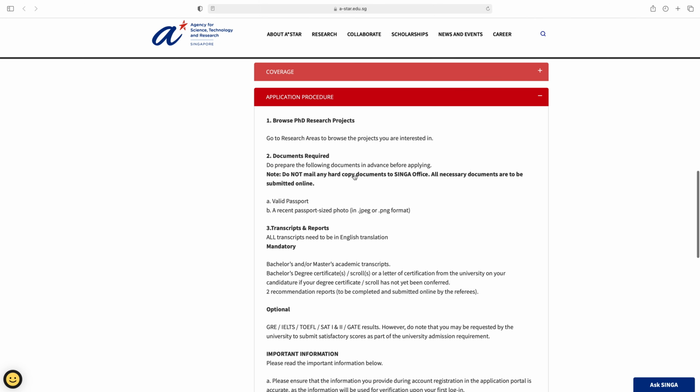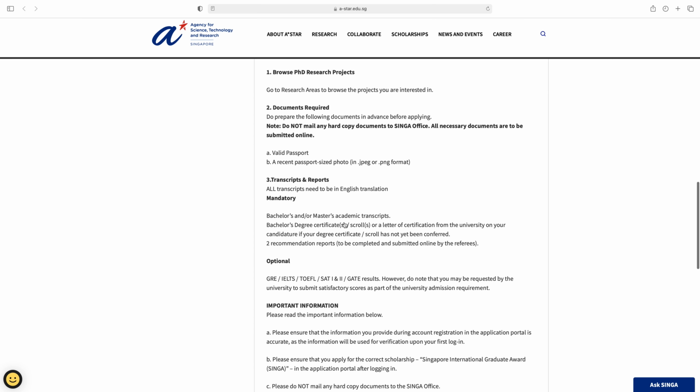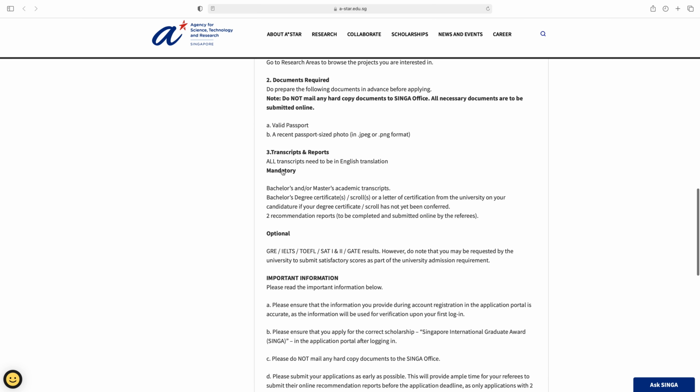In application procedure, first of all, you have to browse PhD research projects. We already browsed the projects and selected the professor. Second is documents required. Do prepare the following documents in advance before applying. First is a valid passport. Second is a recent passport size photo in JPEG or PNG format. Third is transcripts and reports. All transcripts need to be in English translation.